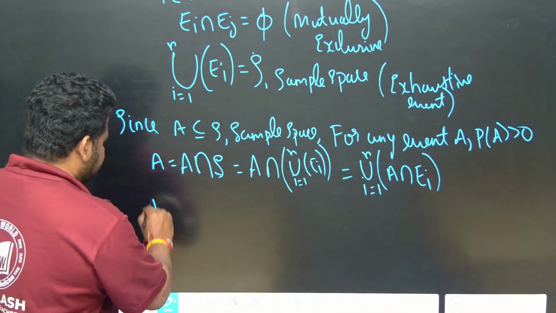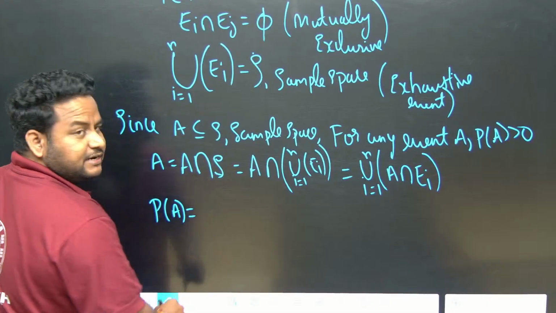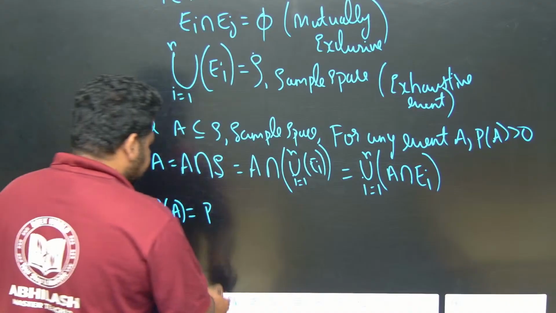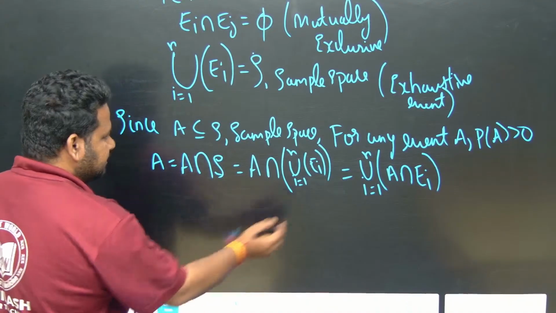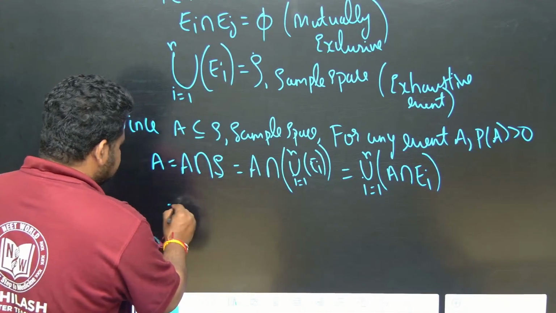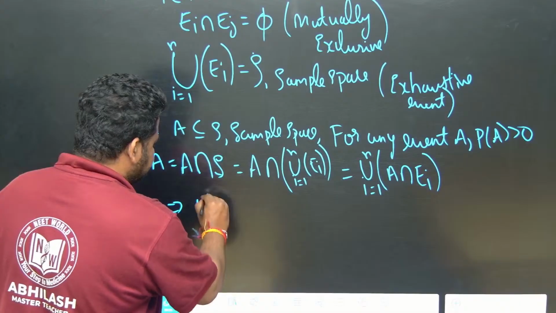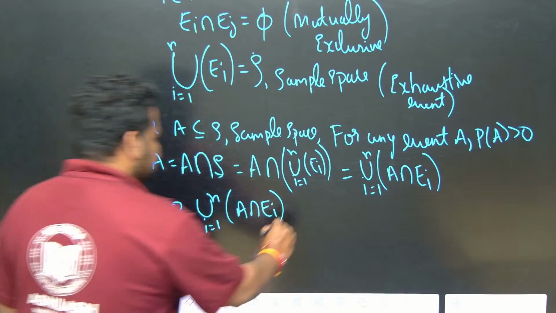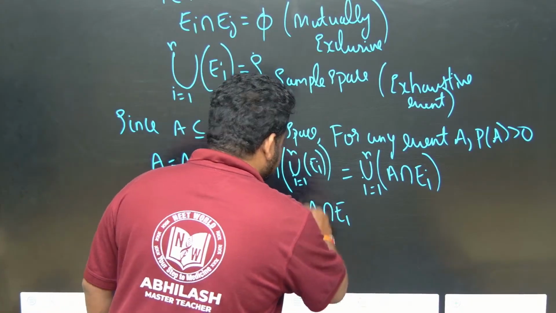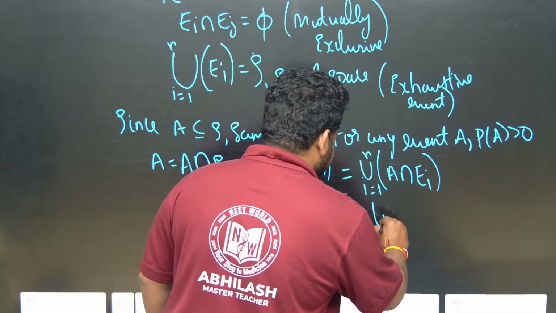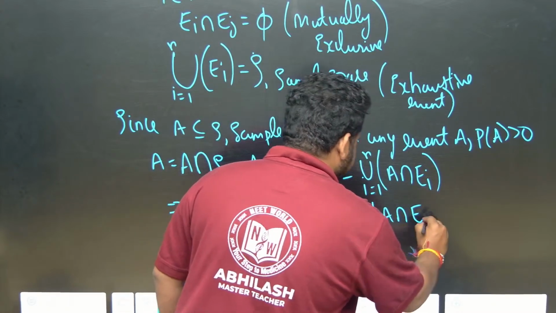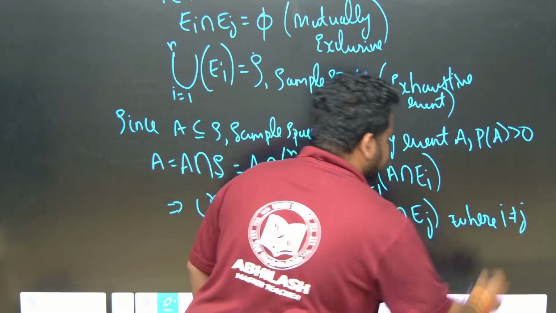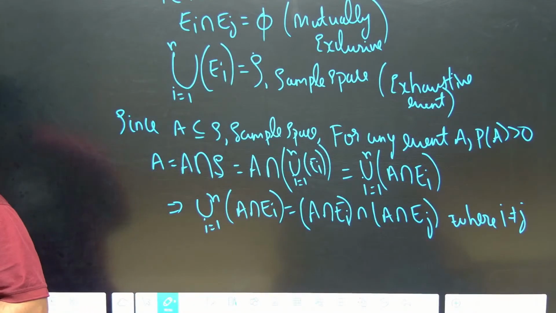So if I apply probability of A, let me write it here. This implies the union of I running from 1 to N of A intersection EI will give us A intersection E1, then A intersection EI, A intersection EJ, like this we will get, where I is not equal to J.